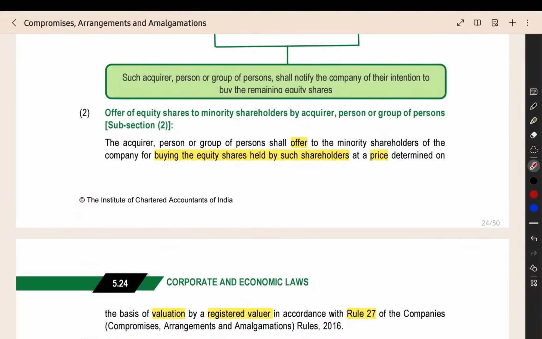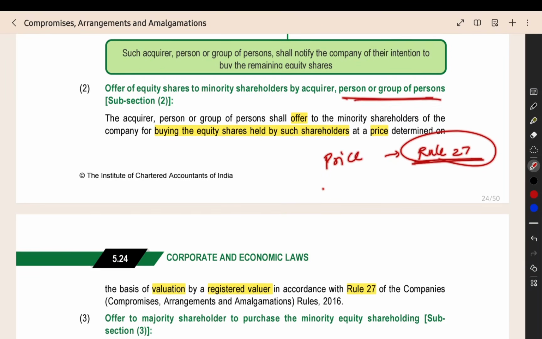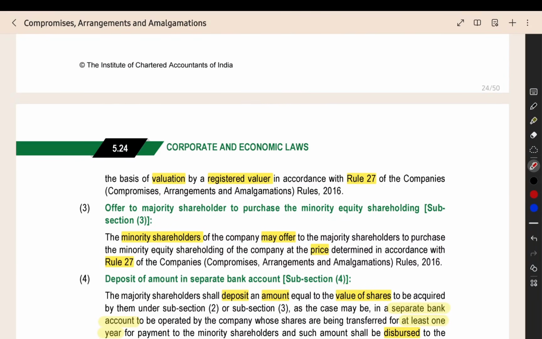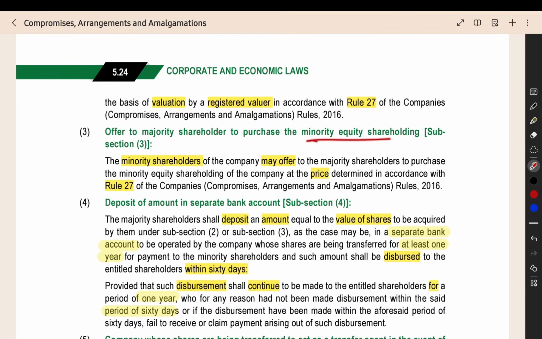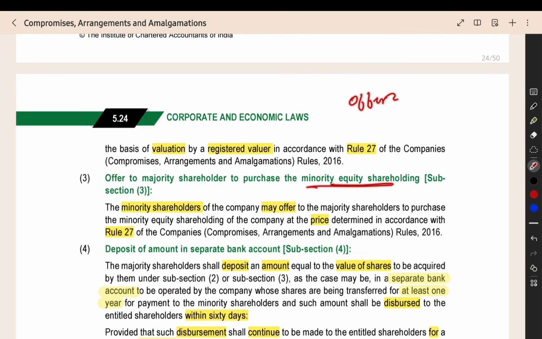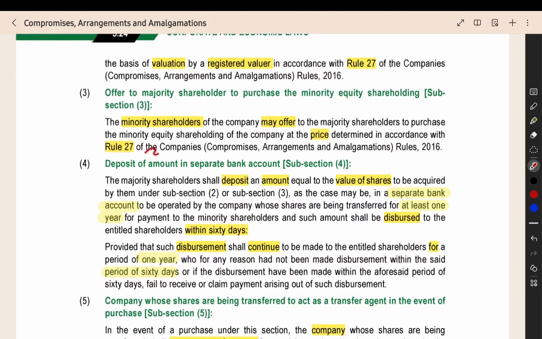Then you have to give an offer to the minority shareholders that I will buy your shares. The price at which I will buy your shares will be decided as per rule 27. You have to determine the price and you have to give a notice to the minority shareholders. The majority shareholders have to give the notice. And we are having one more provision. The minority shareholders can come forward and initiate this process by themselves also. The minority shareholders can give an offer. What offer? The majority shareholder should purchase the minority shares. Same thing only, but the offer can be initiated by the minority shareholder also. That also they have given. The price will be the same as per rule number 27.